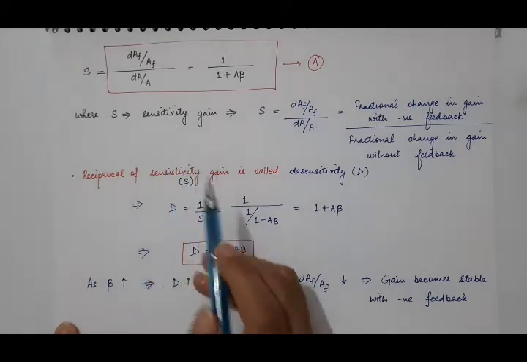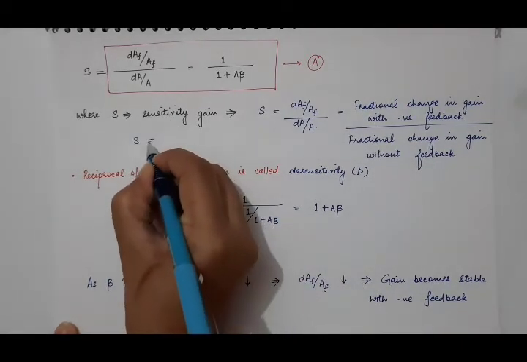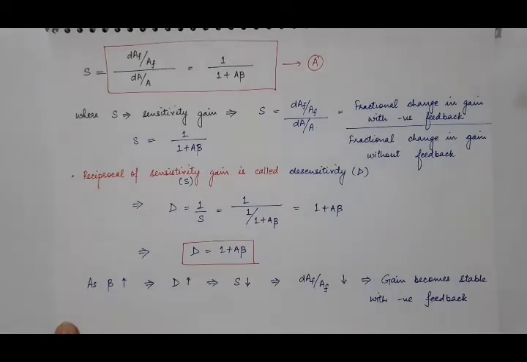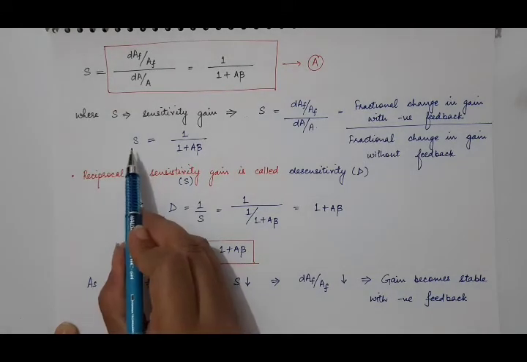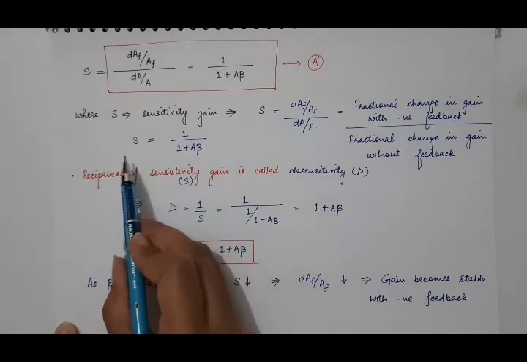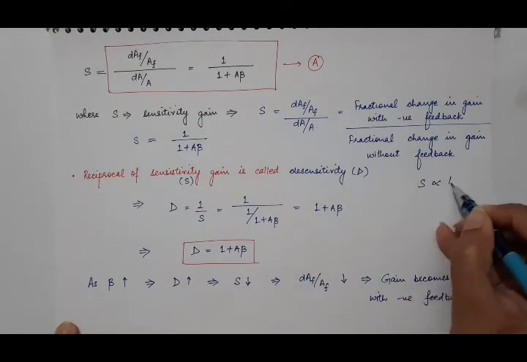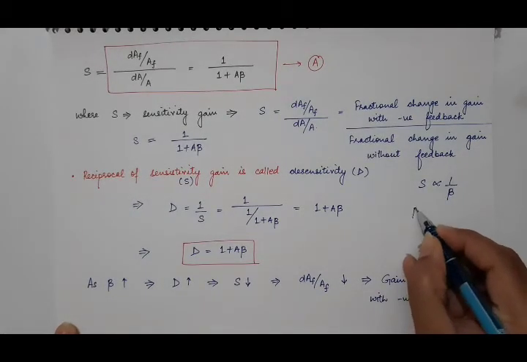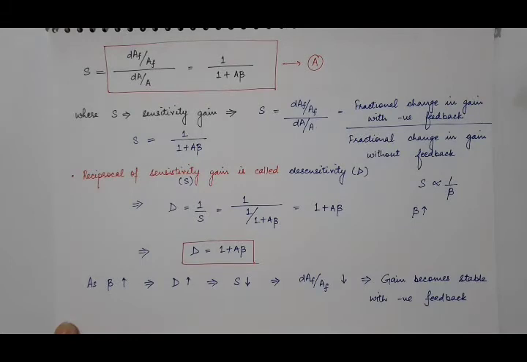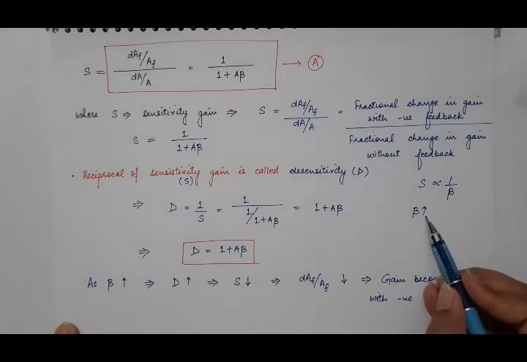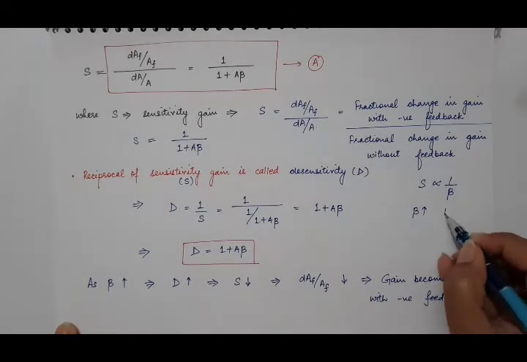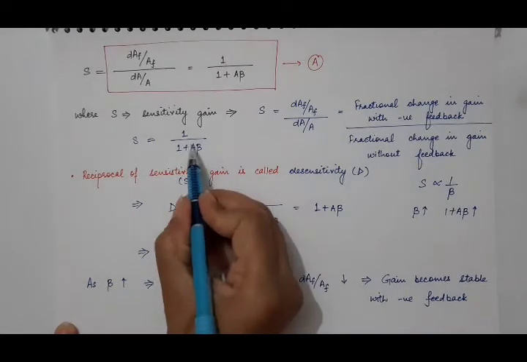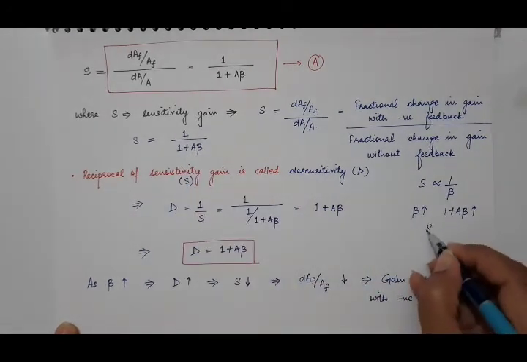So here you can see that this sensitivity gain S is equal to 1 upon 1 plus A beta. So this sensitivity is inversely proportional to beta. Sensitivity gain S is inversely proportional to feedback factor beta. It means as you increase beta, you are increasing negative feedback. And if you are increasing negative feedback, then the 1 plus A beta factor will also increase, meaning this denominator is increasing. It means S will decrease.